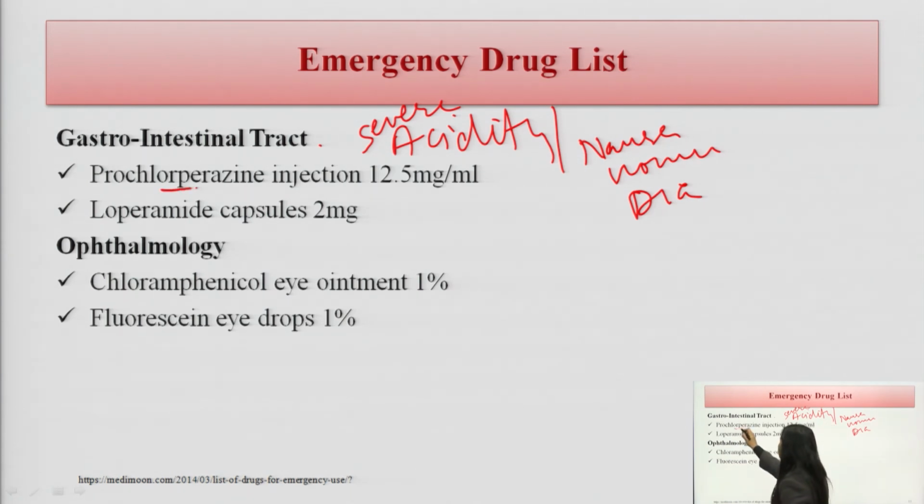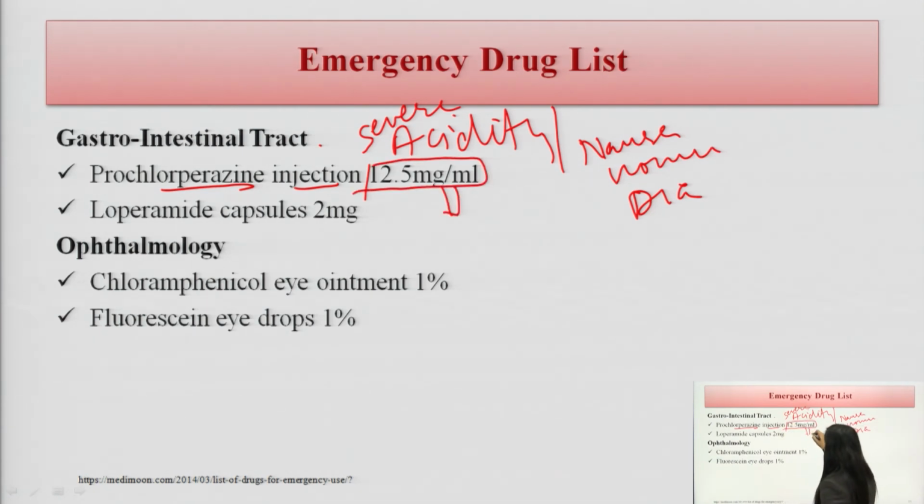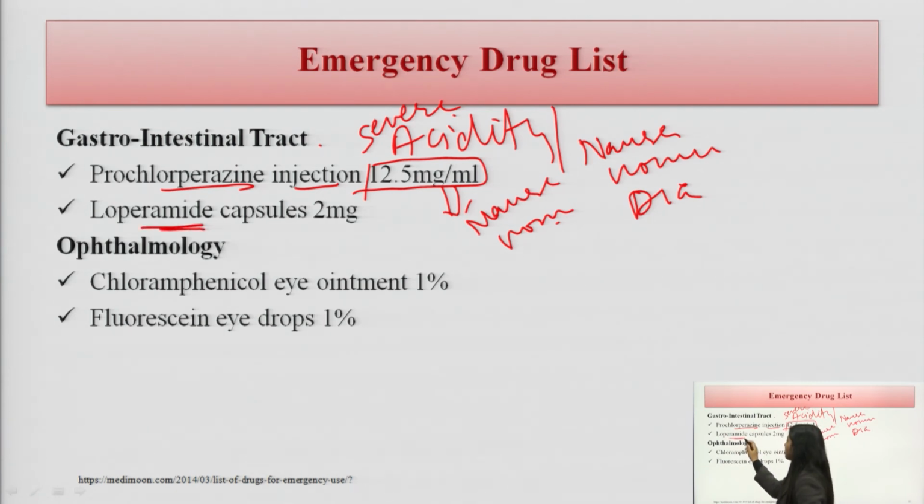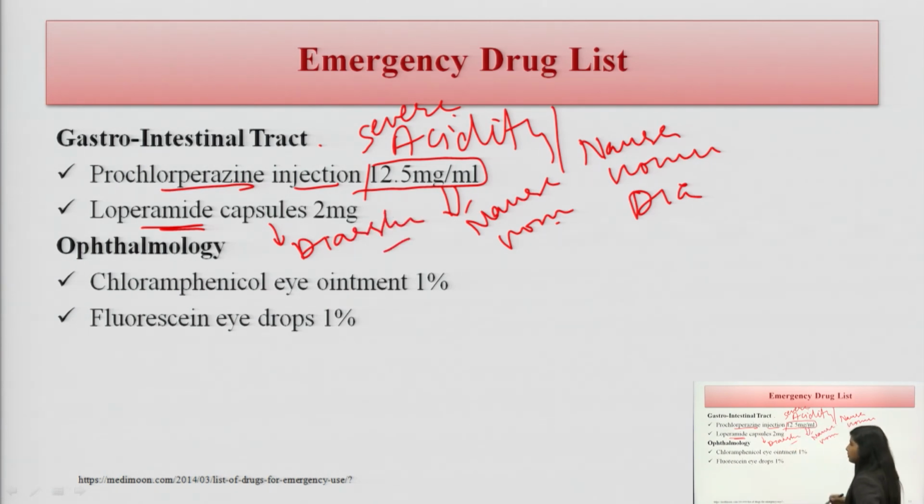Prochlorperazine injection is a very common injection to reduce nausea and vomiting symptoms. These come in combinations also. There is also loperamide, which is used for treating diarrhea. The patients who are suffering from severe diarrhea can be prescribed loperamide by the physician.